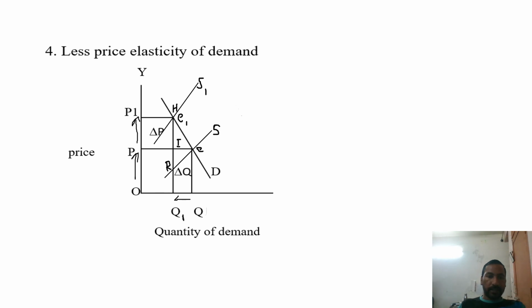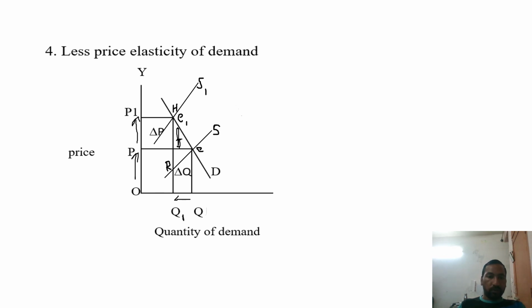And in this case, you can see the burden of the tax. Here are the three points H, I, and R. From H to I, this portion is the consumer's burden of the tax.